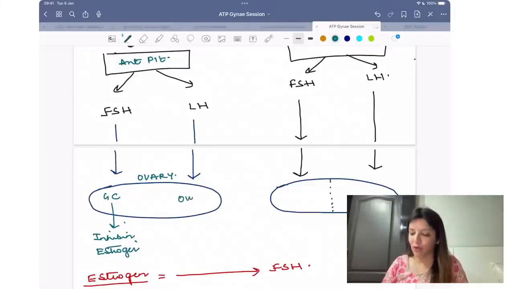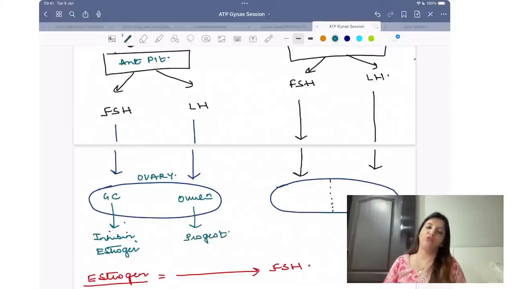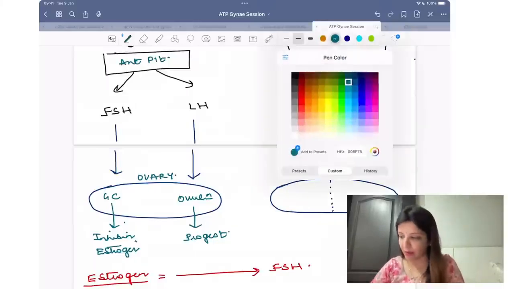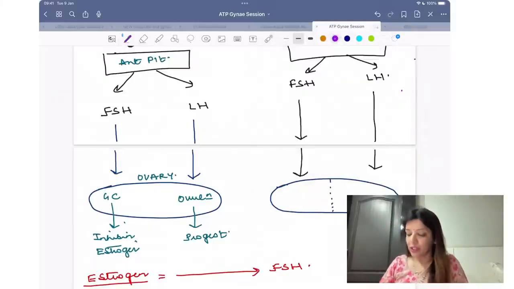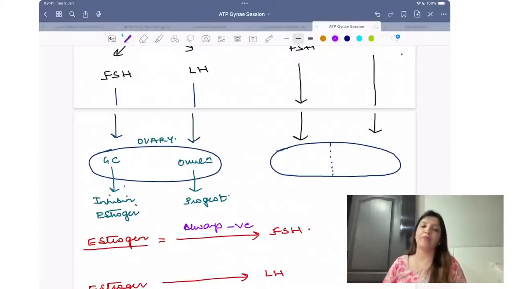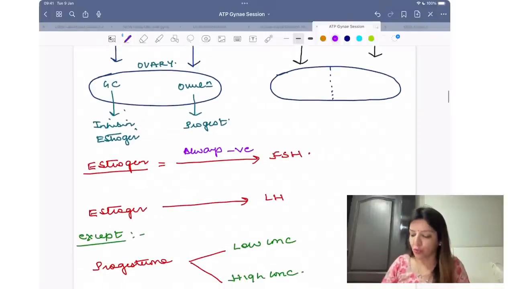It will bring about ovulation, and because it brings about ovulation, progesterone is formed. This is what is happening in females. Please remember, estrogen will always have a negative feedback on FSH. Always, right?